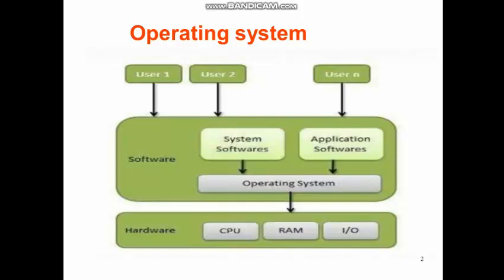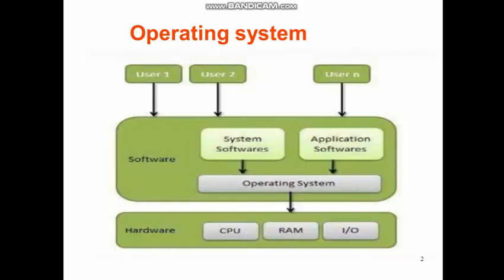Now first observe this particular diagram. As you can see here, a computer system basically consists of hardware and software, and the user typically uses the software to do his various applications. So where does the operating system come in between? Operating system is an interface which facilitates users to use the different application softwares and do his work properly.